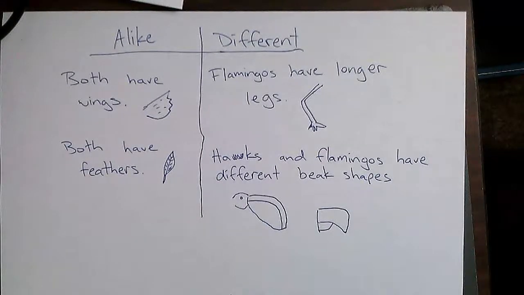There are a lot of things you can put for this part. As far as being alike, you can write that they both lay eggs. As far as different, there are a lot of differences between hawks and flamingos. I hope this was helpful to you as far as how hawks and flamingos are alike and different. Maybe this gives you an idea of how you can do your own T-chart. Hope you have a great rest of your day and see you soon.